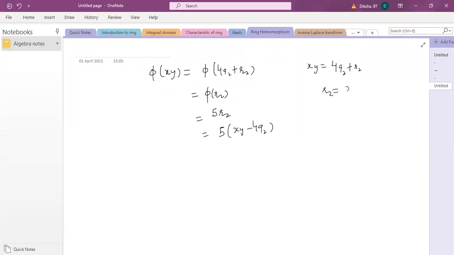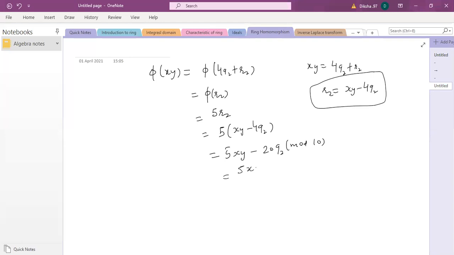So it's 5 times xy minus 4q2, which is 5 times xy minus 20 times q2 mod 10. All these operations are mod 10, and ultimately I want to solve this, so I am writing mod 10. So this is 5 into xy, minus this.